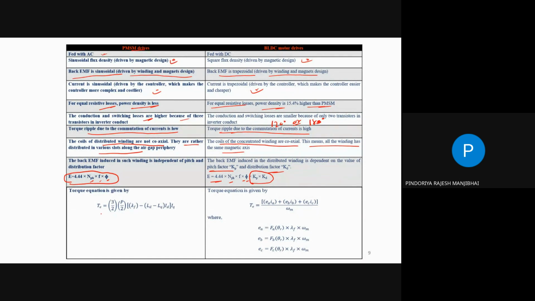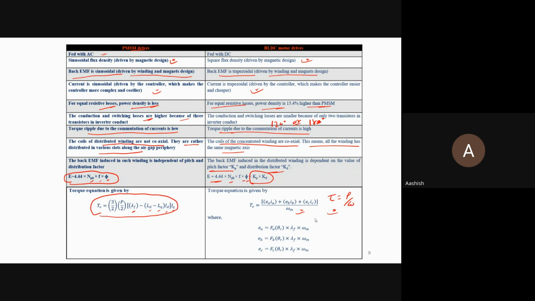And the torque equation: in the case of the PMSM motor, there is 3 by 2, P by 2, where P is the number of poles, lambda F minus (LD minus LQ) into ID into IQ. And similarly for the BLDC motor, EA into IA plus EB into IB plus EC into IC divided by omega M. That's the torque. So torque is nothing but your power upon omega, correct? So this is a simple difference between the PMSM and BLDC drive.